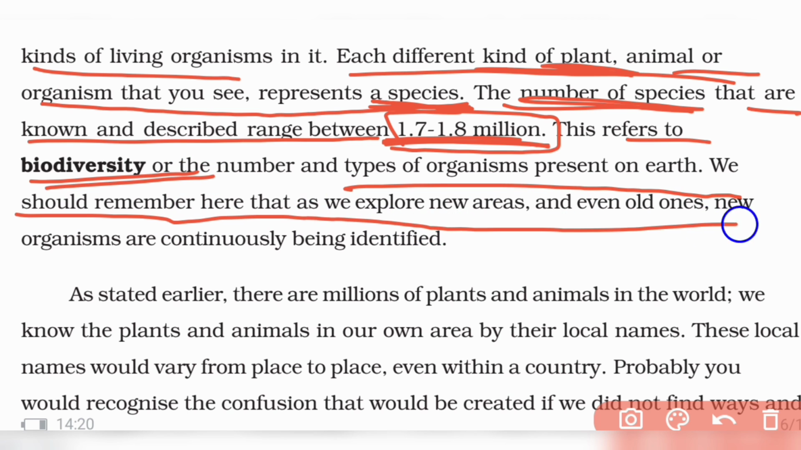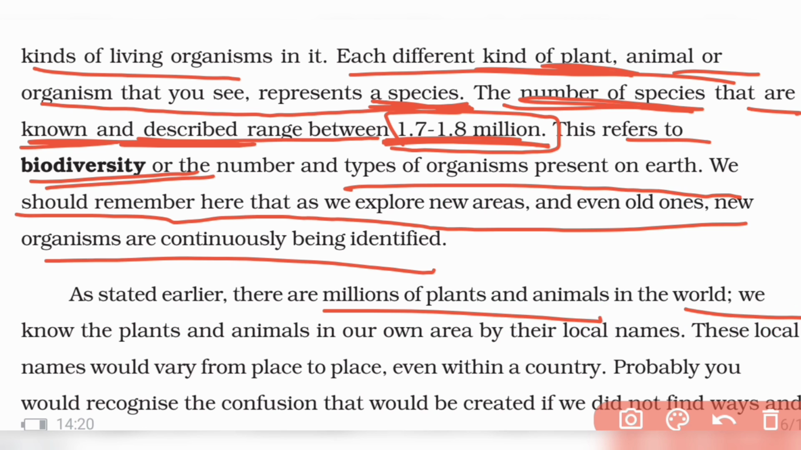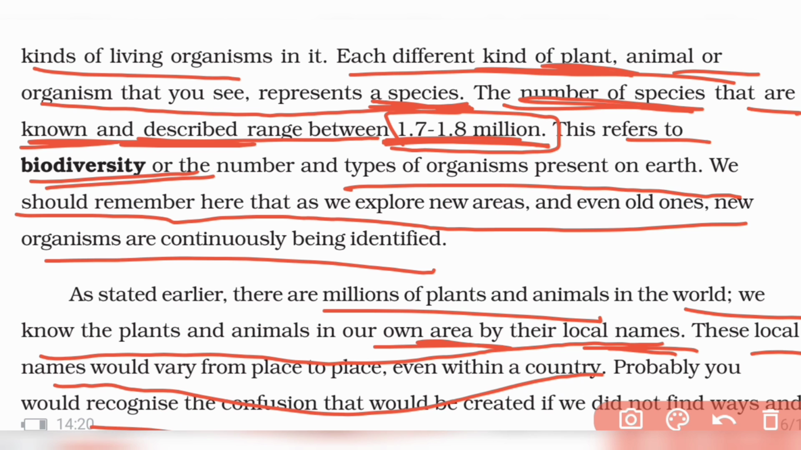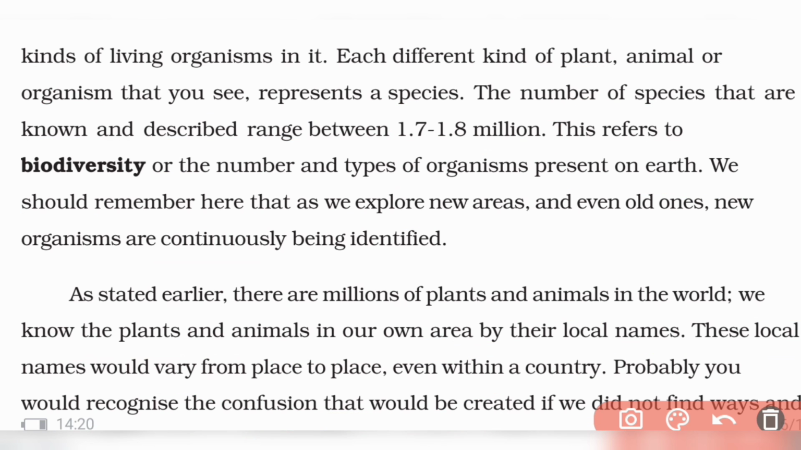We should remember that as we explore new areas, new organisms are continuously being identified. So there are 1.7 to 1.8 million species that are known and described. As we stated earlier, millions of plants and animals are there in the world. We know the plants and animals by their area and local names. The local names vary from place to place, even within a country.